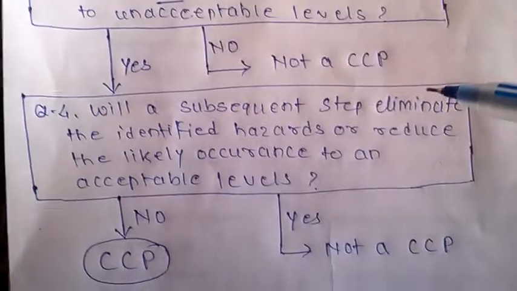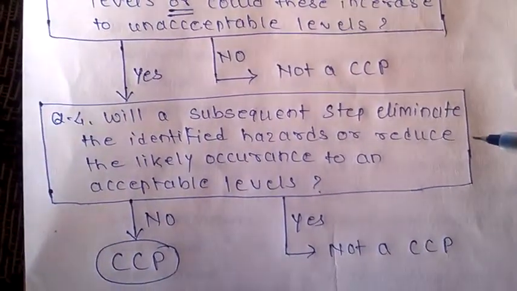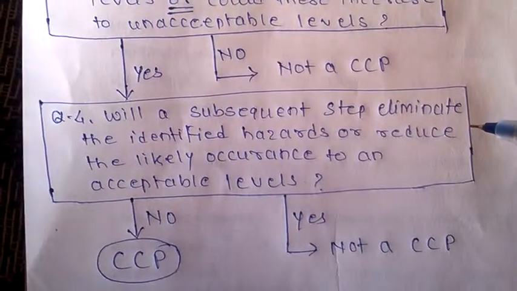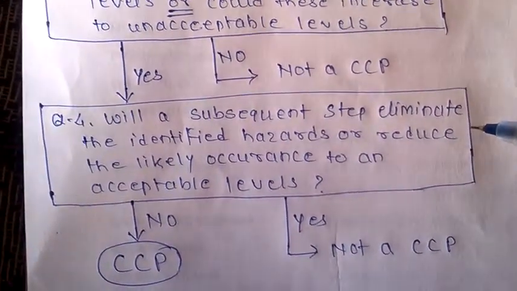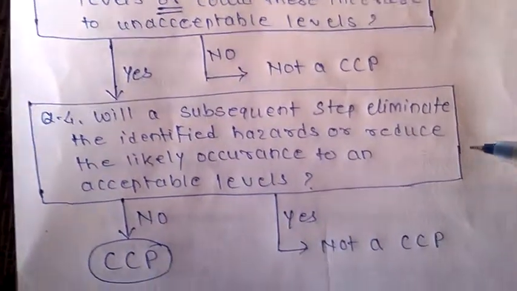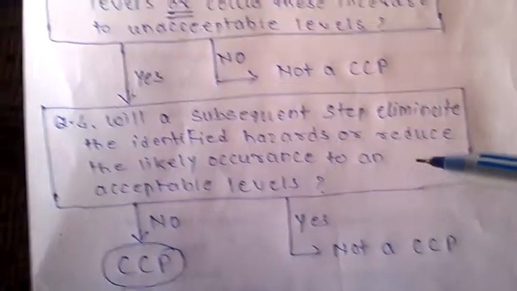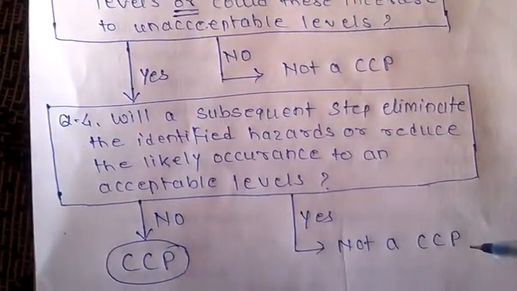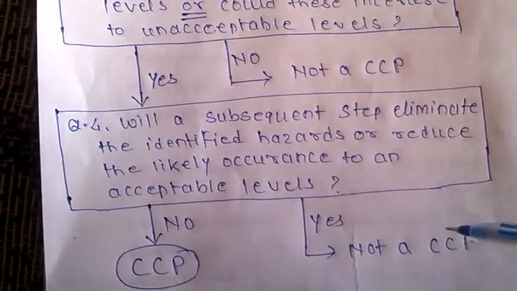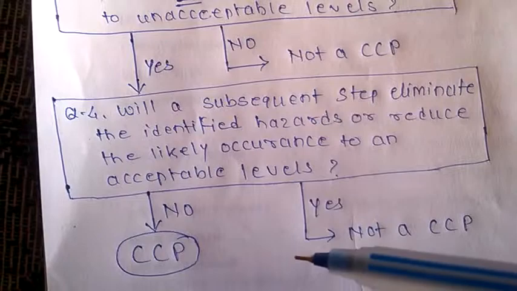In question number 4 we ask: will a subsequent step eliminate the identified hazard or reduce the likely occurrence to an acceptable level? If that step does not control the hazard, but a subsequent step can stop that hazard, then it is not a CCP. If the answer is yes, not a CCP. But if it is not possible to control it, then it is a CCP.